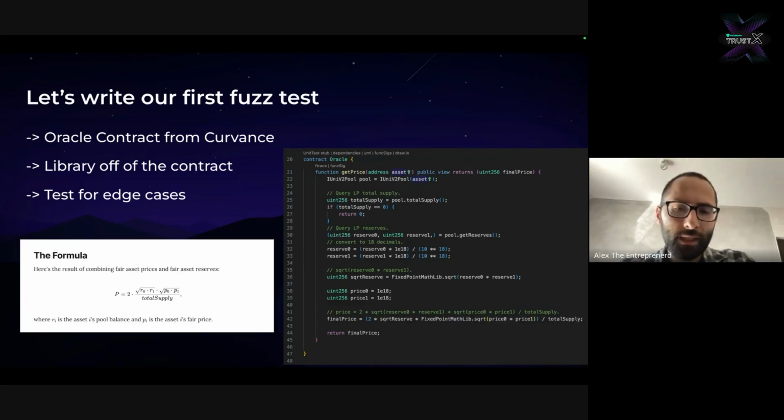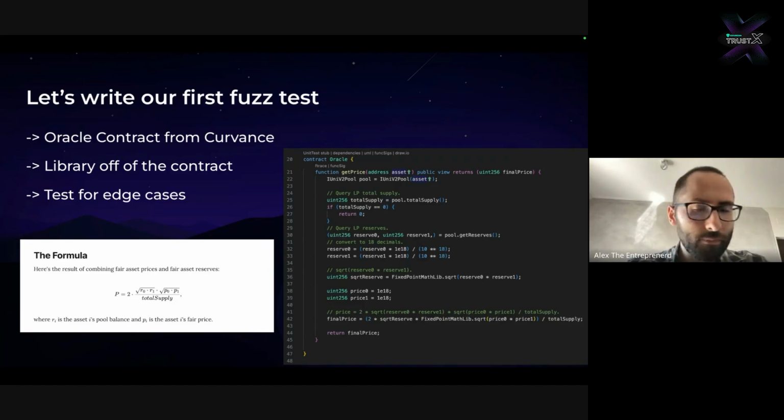And you can see on lines 38 and 39 that I hard-coded the prices to be 1e18, meaning that in our example, we are fuzzing against a stable pair, meaning both tokens should have the same price.